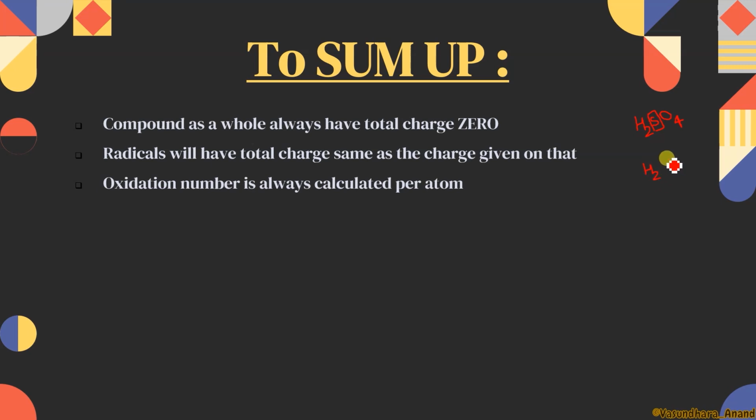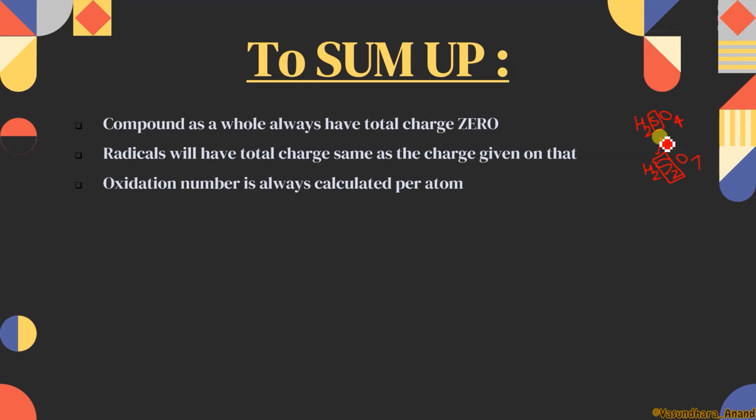H2S2O7. Now both hydrogen and sulfur have 2 atoms. Then in this case, which will be the central atom? If 2 elements have the same number of atoms in the compound, then the element having more atomic mass will be considered as the central atom. Got it? So sulfur will be the central atom again, because although hydrogen is also 2, sulfur has more atomic mass, so sulfur will be the central atom. I hope it is clear. Yes, any doubt in that?